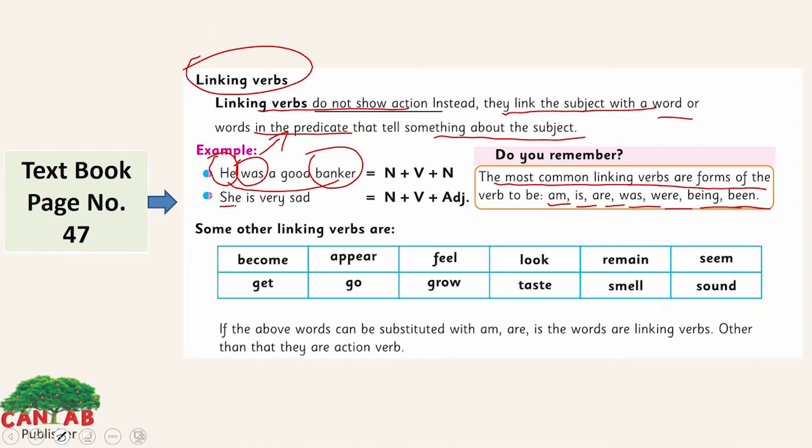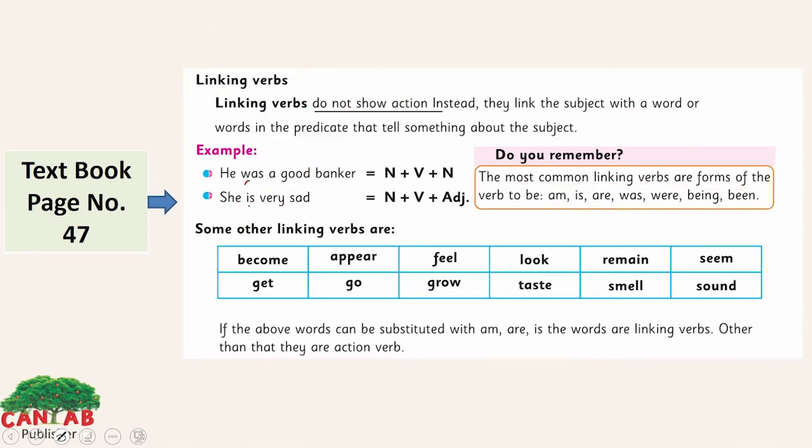The second example, she is very sad here. She is the subject, is here the linking verb, and sad is the adjective here. An adjective tells you more about the person, that this person is sad here, about a noun. She is a person here, a noun or subject here, and is the linking verb. So this linking verb here is connecting both these two, the noun and the adjective.